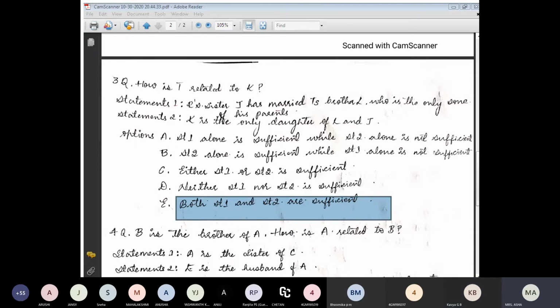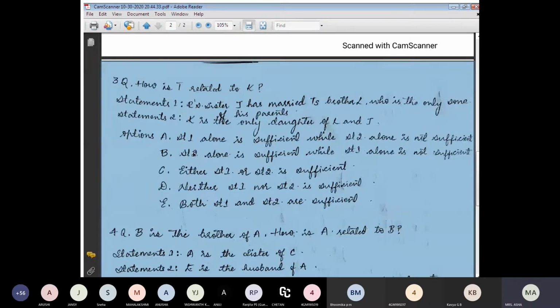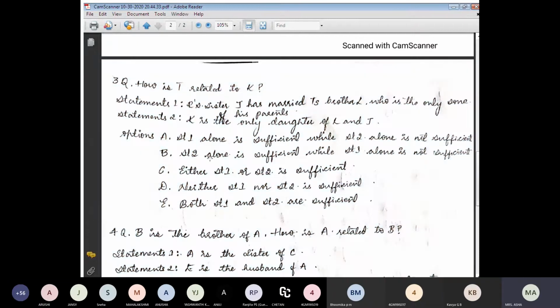Really, these problems are interesting, but I feel they are a little bit difficult. In campus placement, in the first round, you will have at least two or three questions on this type of problem, that is, data sufficiency. We have to tell the relationship, like how T is related to K. Each problem will take two, three, four, five minutes to understand and realize, so I think we have to practice it.